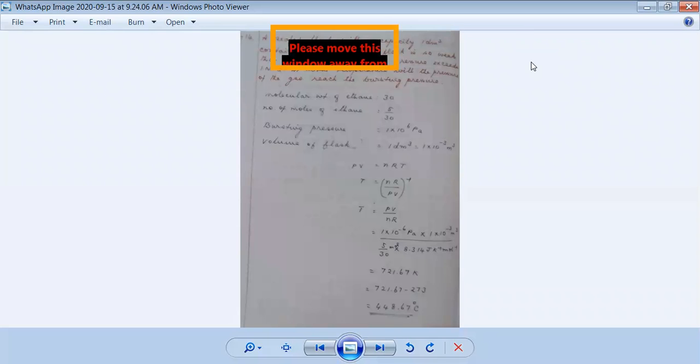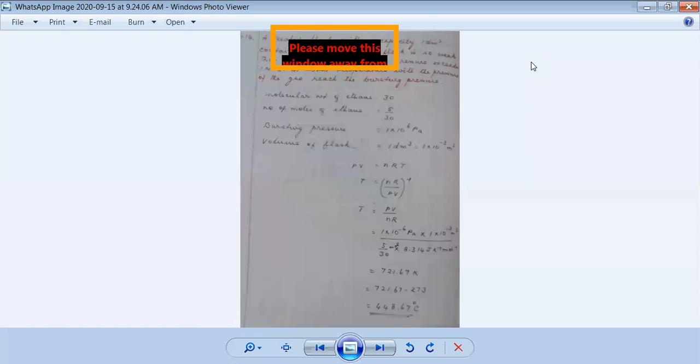Look, this is a very interesting problem. I am having a sealed flask and the volume of the flask is 1 decimeter cube, and I have filled this flask with 5 gram of ethane, and when I raise the temperature, the pressure will also rise. So when I go on raising the temperature, pressure will go on increasing, and the sealed flask can withstand a